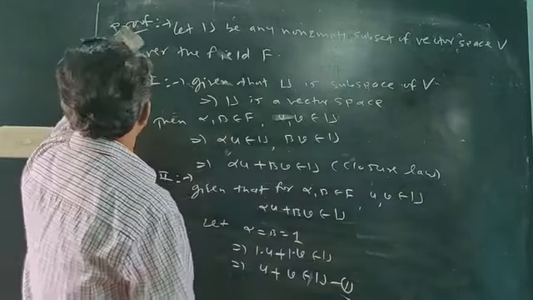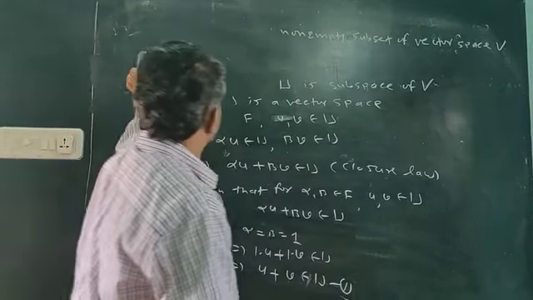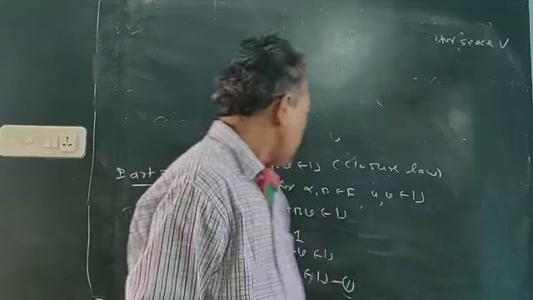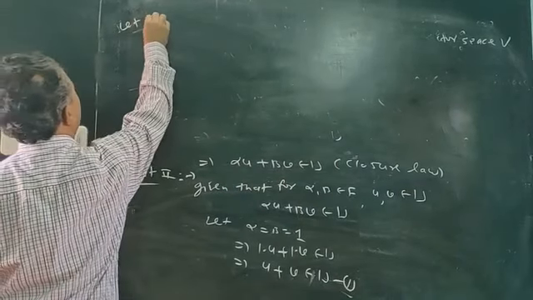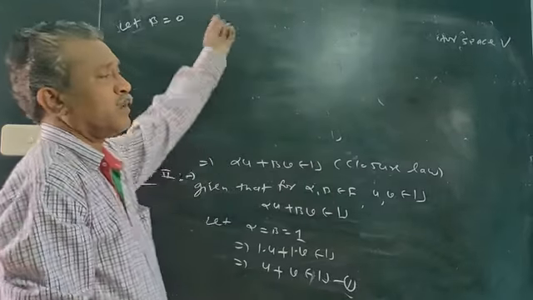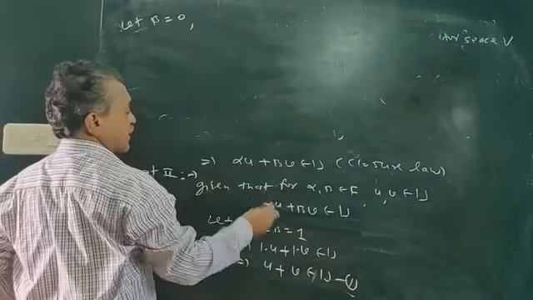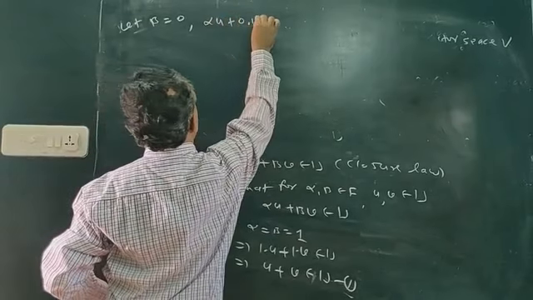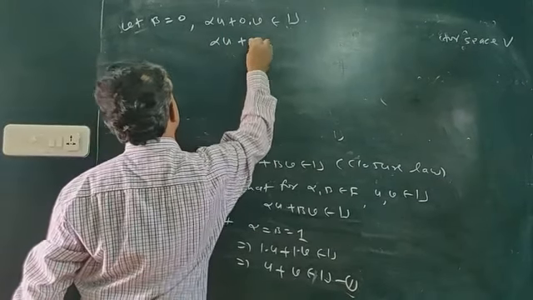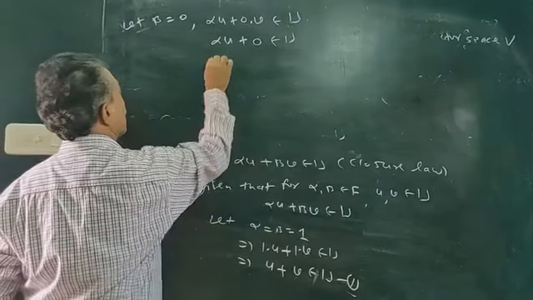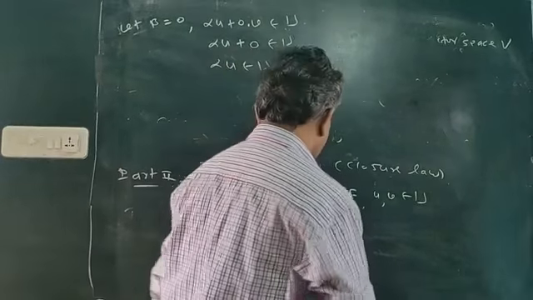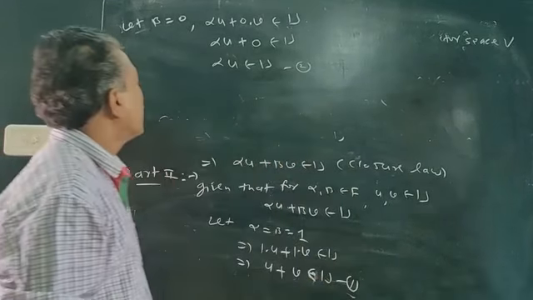And for the second point, I want alpha u only, so beta will be 0. Alpha u plus 0 into v belongs to U. 0 into v is 0, which belongs to U. So alpha u belongs to U. So the second point: first point, u plus v belongs to U, closure law satisfied, and alpha u belongs to U.